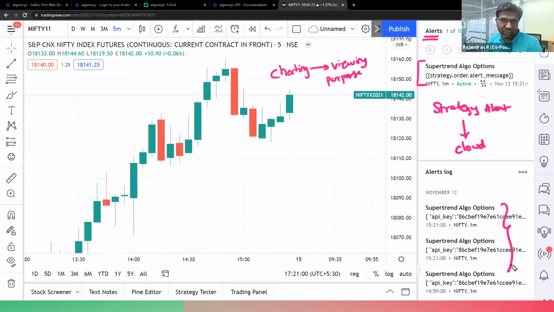And if you want an email alert, you can get an email alert. All those things are possible with TradingView. So a lot of comfort is there, but there is also an equal number of limitations. I'm not denying those things.